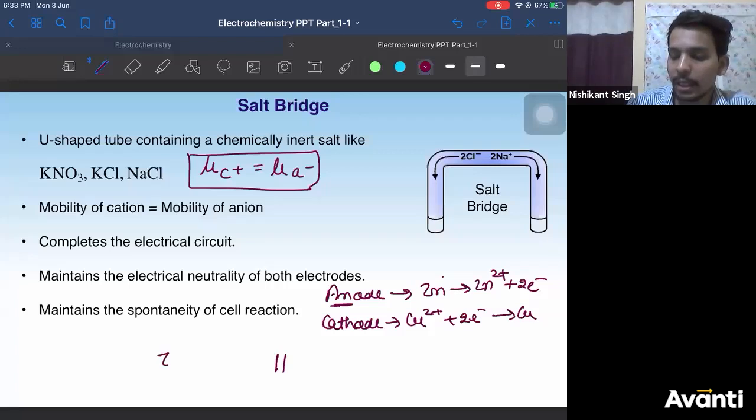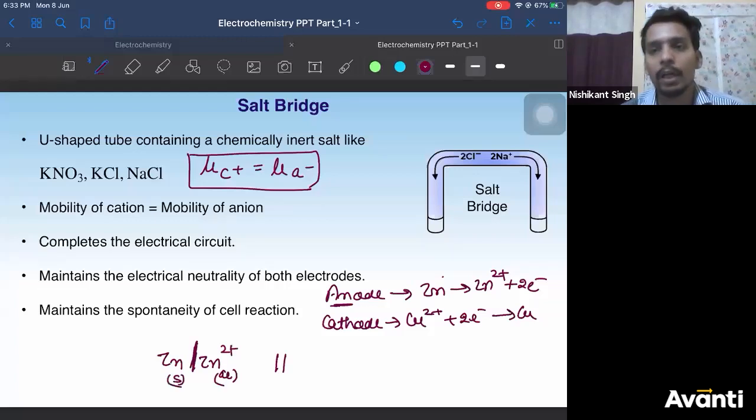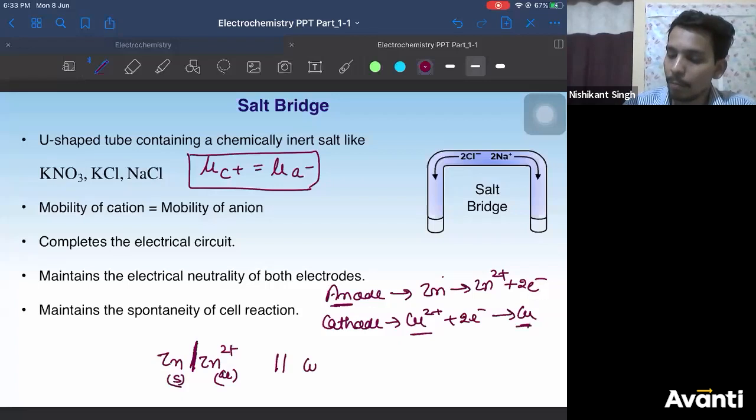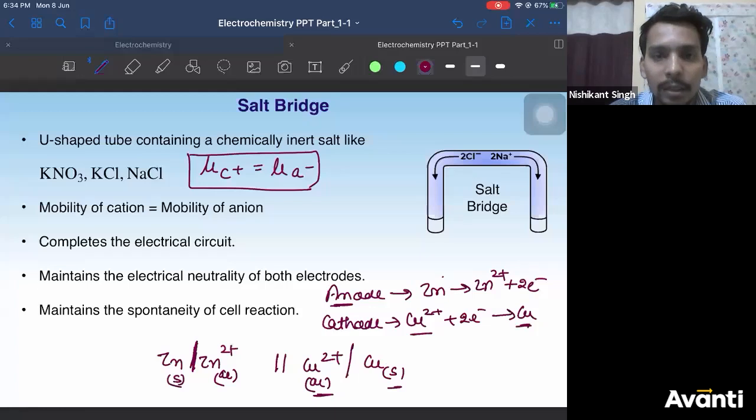So zinc is getting converted to zinc 2 plus. Now this is solid, this is aqueous. Therefore I have separated the two different phases by a single vertical line. Now on the right side, copper 2 plus is getting converted to copper. Copper is solid, copper 2 plus is aqueous. Again different phases, so we should separate them by a vertical line. Correct? Right?